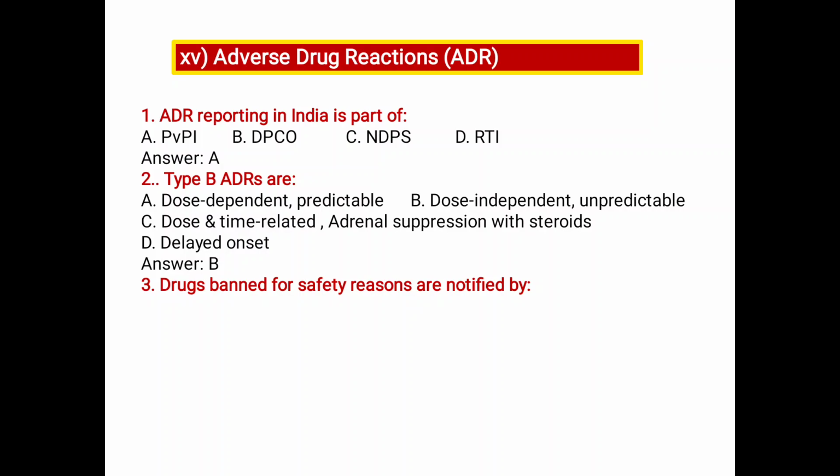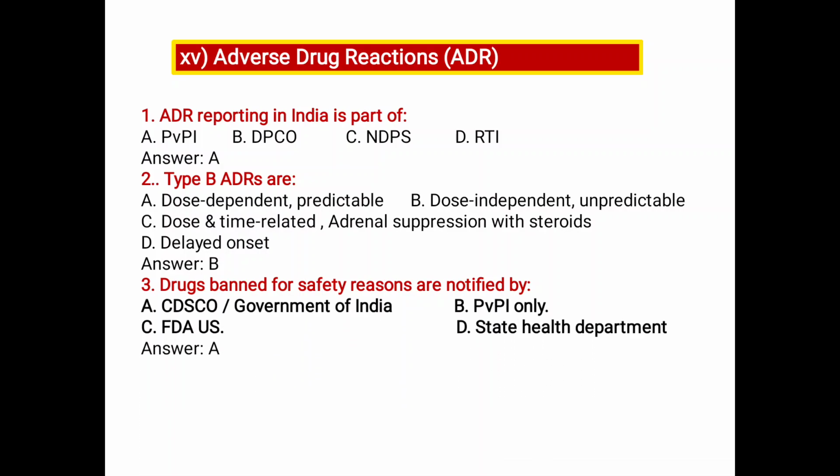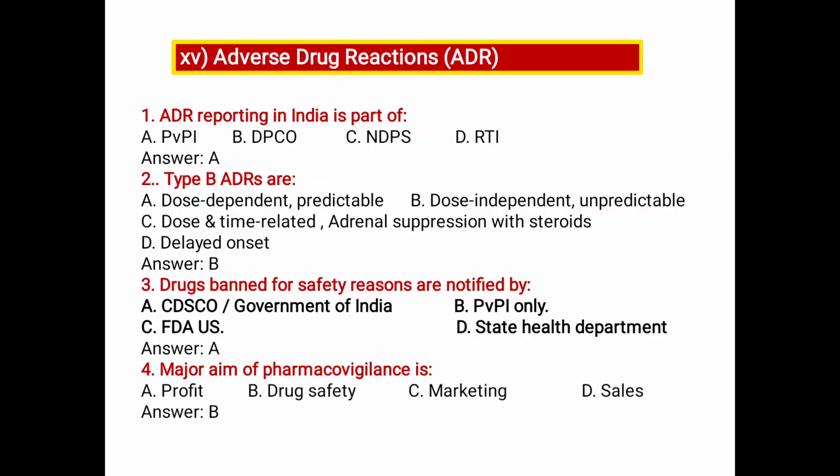Drugs banned for safety reasons are notified by A CDSCO, Government of India, B PVPI, C FDA, D State Health Department. So CDSCO. Major aim of pharmacovigilance is A profit, B drug safety, C marketing, D sale. Drug safety.